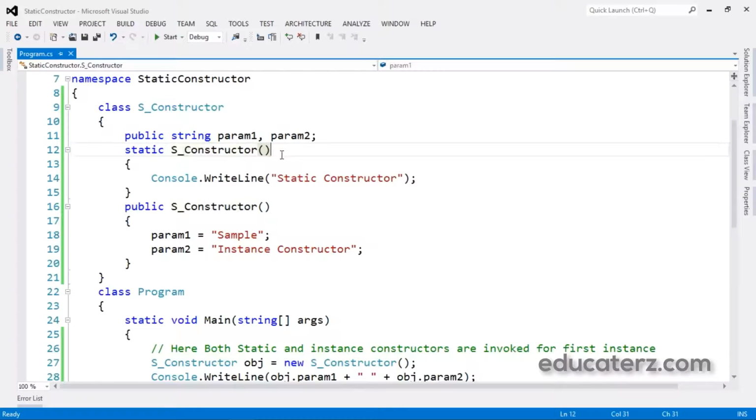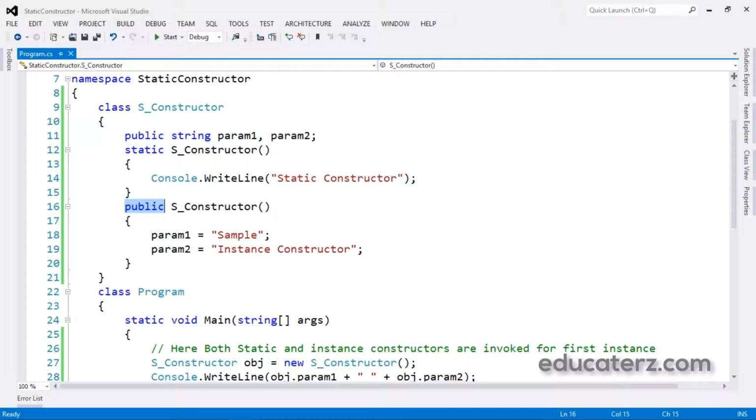Static constructor, it stands for static here. Then here a default constructor, right? And again we have one more thing which has the same name. See here, this is static, this is public. That is the difference. Though the names are the same, we have given a static constructor and this is a public constructor.